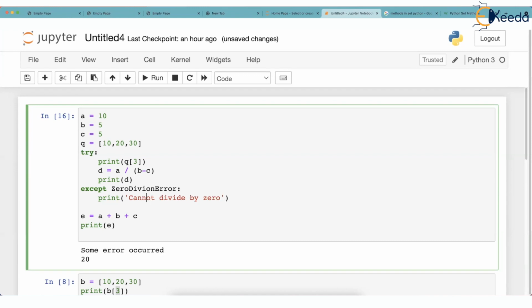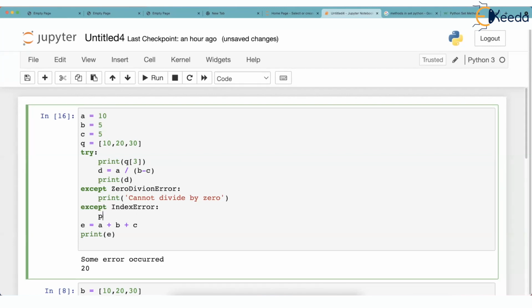But when I have only one except, then I can't print a message like cannot divide by 0 or you have crossed the bounds of the list. I can't do that because I don't know exactly which type of error had occurred. Except index error, colon. Here I can particularly print that index out of bound.